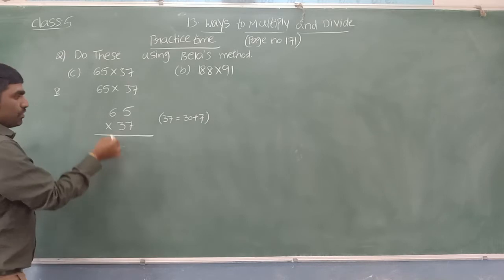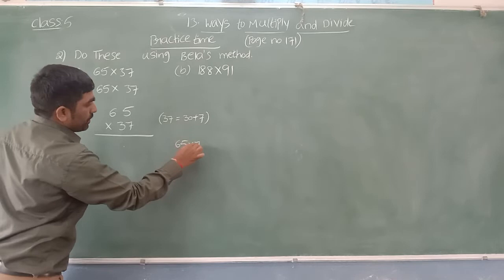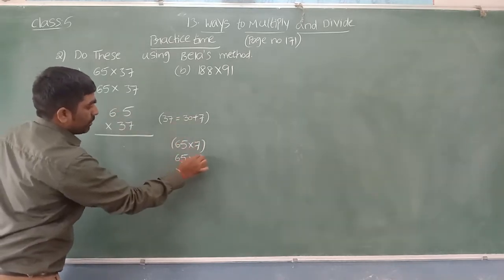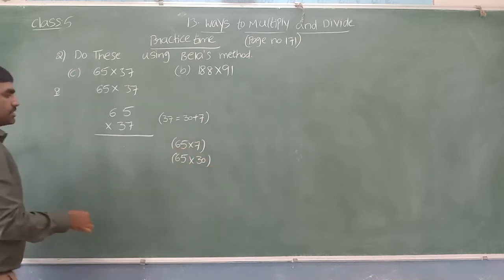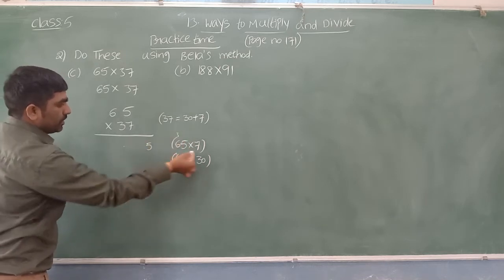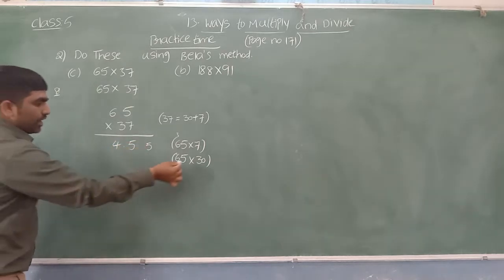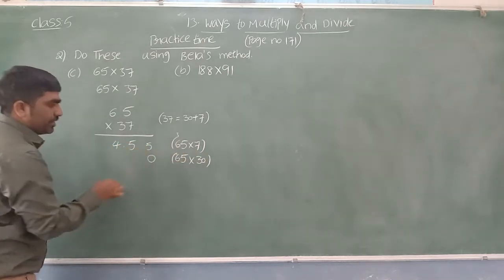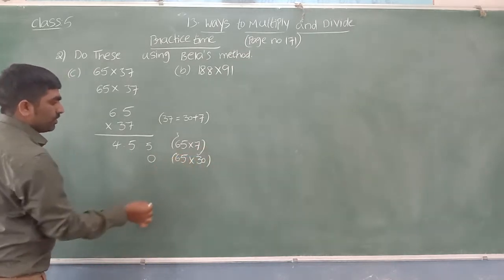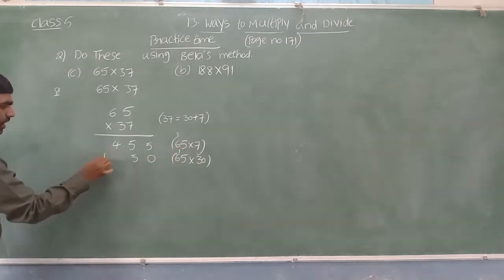So first 65 we need to multiply with 7. Then again 65 we need to multiply with 30. Let us multiply 65 with 7. 7 5s are 35, 5, 3 carry. 7 6s are 42, 42 plus 3 is 45. Here we have 0, so in the first place you can keep 0 itself. Then 65 we multiply with only 3 now. 3 5s are 15, 5, 1 carry. 3 6s are 18, 18 plus 1 is 19.